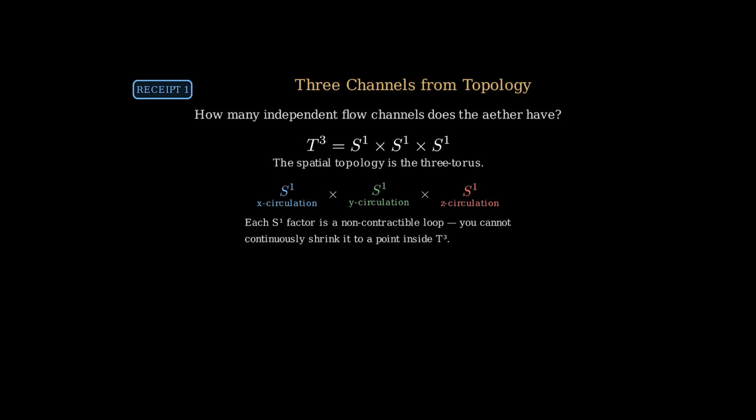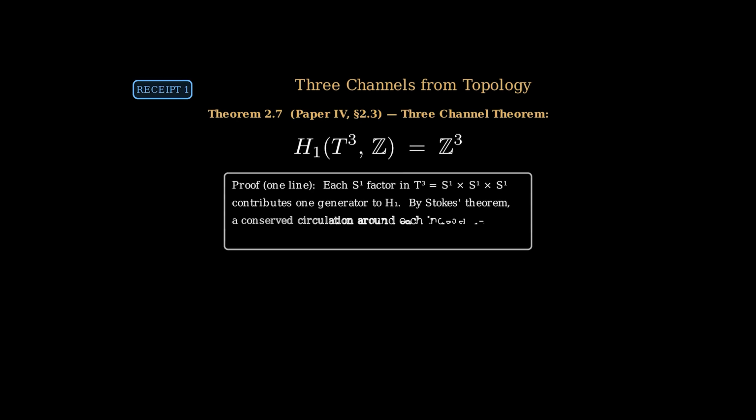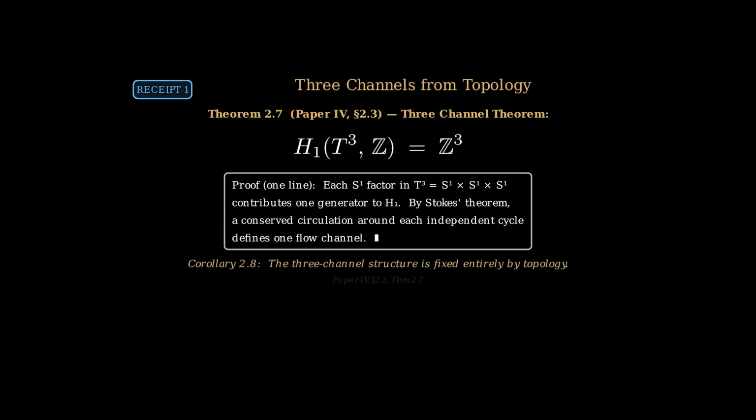We didn't choose 3 channels to match particle physics. We didn't put in 3 generations or 3 colors. The number 3 came out of the topology of the compact space. Theorem 2.7 in Paper 4 is a 1-line proof using Stokes' theorem and the structure of H1 of the 3-torus.